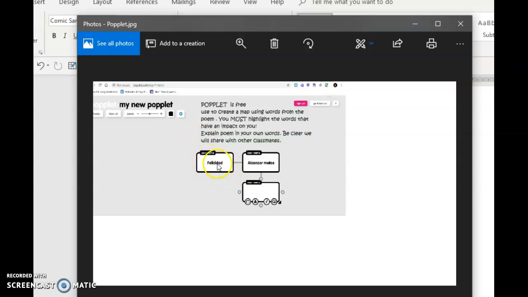Your first starting point in your map should be felicidad and then your name. From there, as you learn how to use Padlet, if you have not used this before, or if you have another resource that you want to use to create your mapping, feel free to use that one. I'm suggesting Padlet because it's free and I think it's quite user friendly. So anyway, you start using your words.